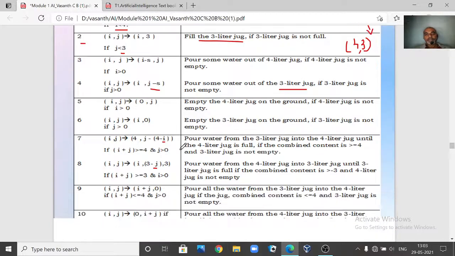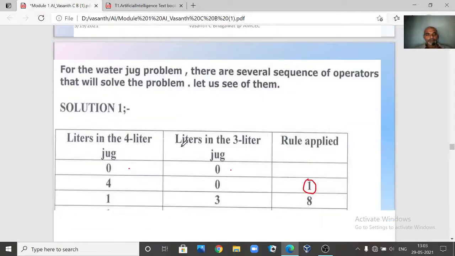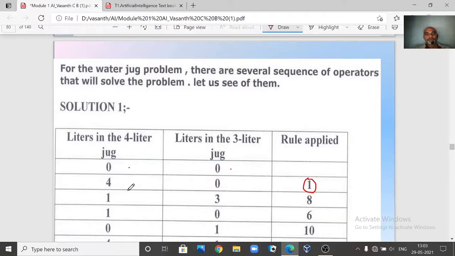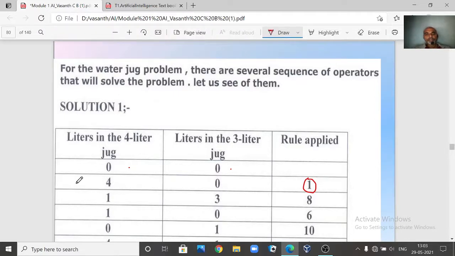The 4-liter jug is empty right now, 0. So you fill the 4-liter jug. When you fill it, what state do you get? Previously it was 0, now you get 4, and j stays the same. So 4 comma 0, right?